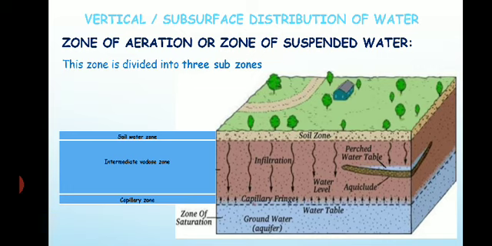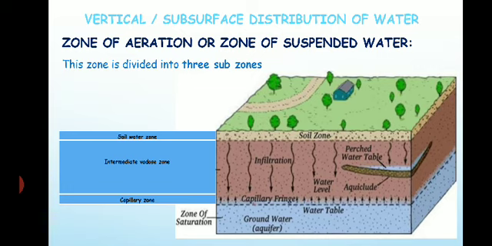Whatever pores or interstices are present in this zone, they are partly occupied by water and partially occupied by air.